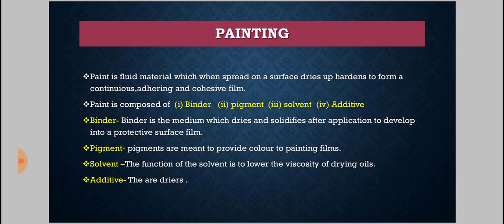So paint is generally composed of four important ingredients, or four basic components. First one is your binder, second one is your pigment, third one is your solvent, and last but not the least, the additive. So let's elaborate each term: binder, pigment, solvent and additive.